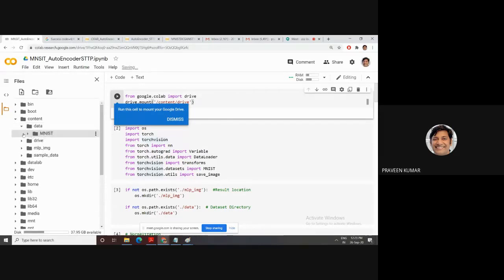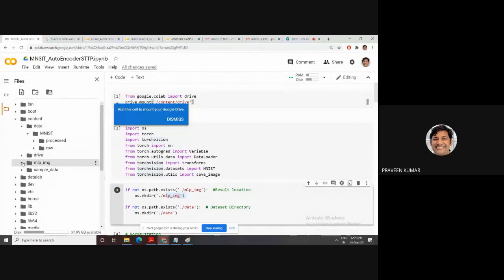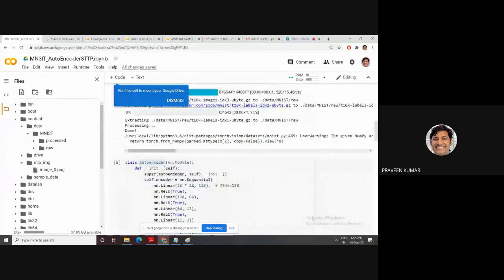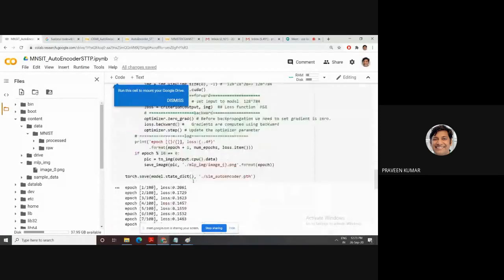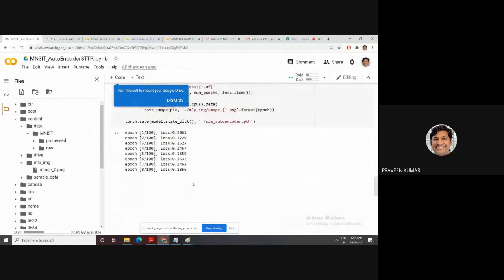This one is the data folder. This one is the MNIST dataset, which is downloaded. This one is our MLP folder. This one is our first epoch. Then this one is running. I have run 100 epochs, and the loss is decreasing.